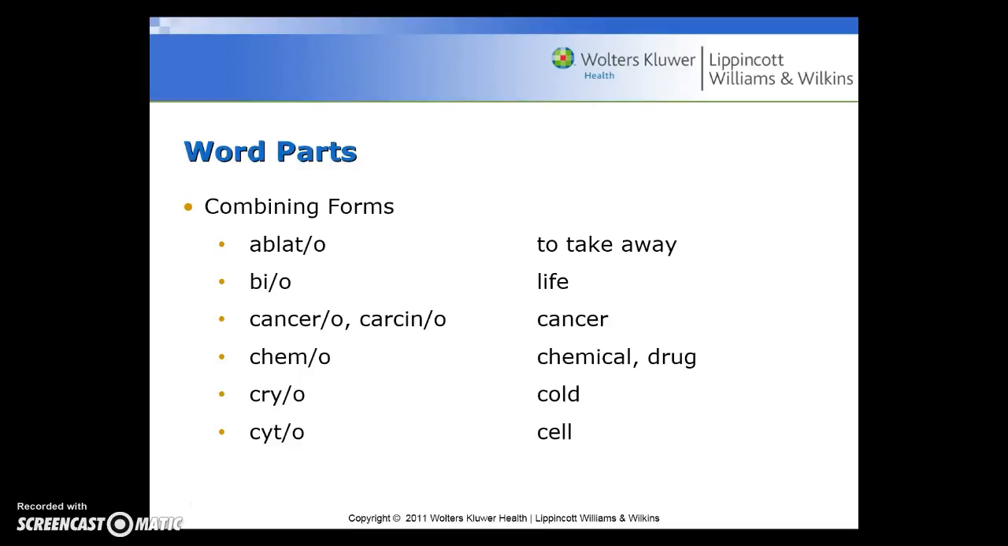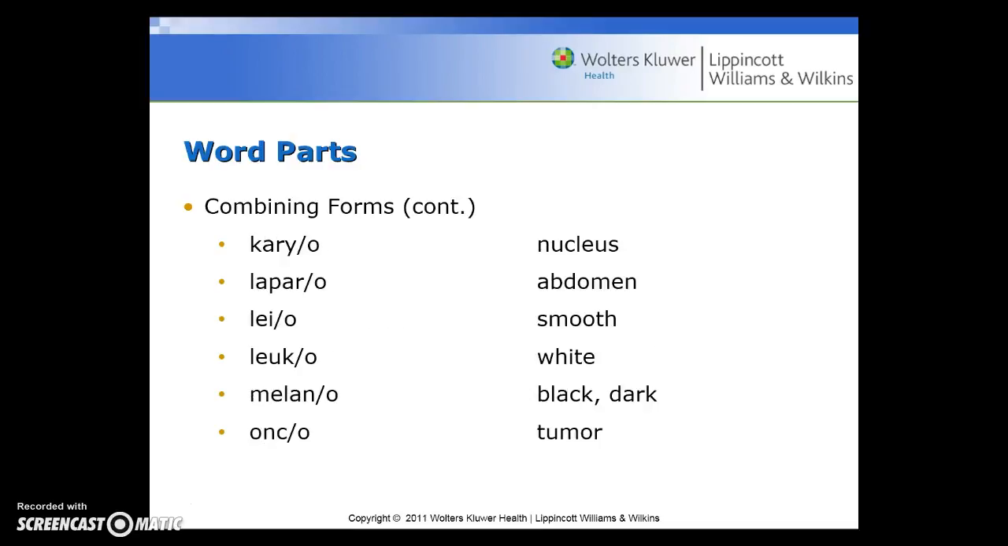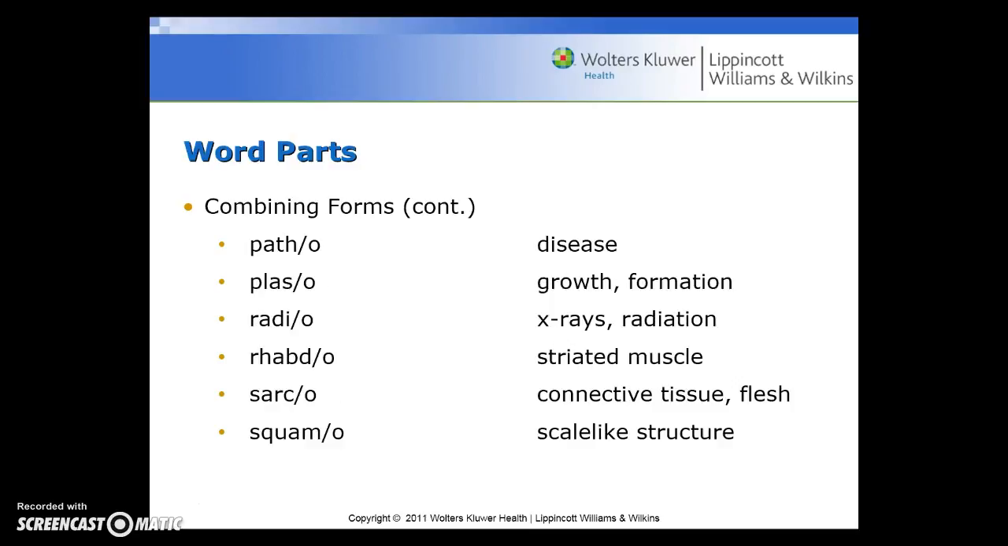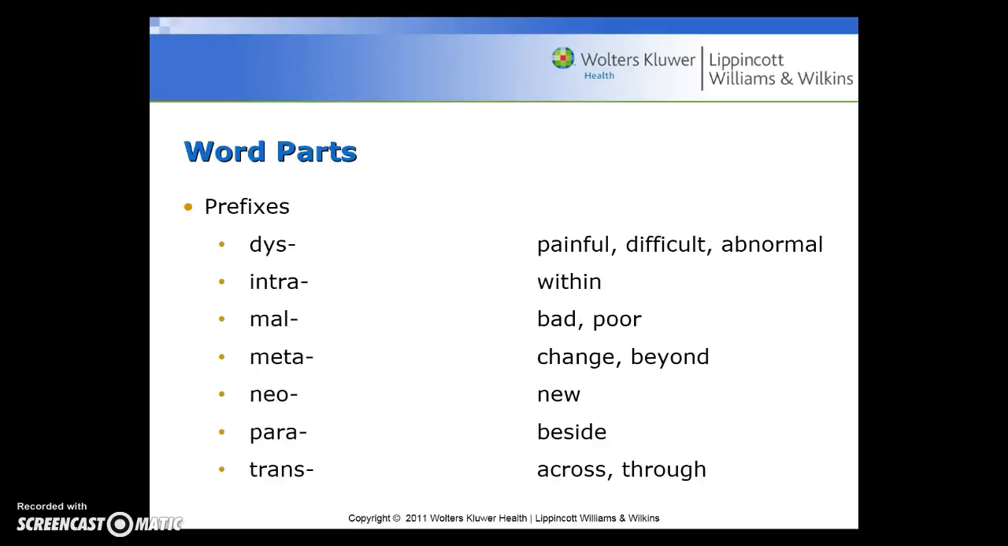Combining forms: ablato, to take away; bio, for life; cancero or carcino, for cancer; chemo, for chemical or drug; cryo, for cold; cyto, for cell; karyo, for nucleus; laparo, for abdomen; leio, for smooth; leuco, for white; melano, for black or dark; onco, for tumor; patho, for disease; plasia, for growth or formation; radio, for x-rays or radiation; rhabdo, for striated muscle; sarco, for connective tissue or flesh; squamo, for a scale-like structure.